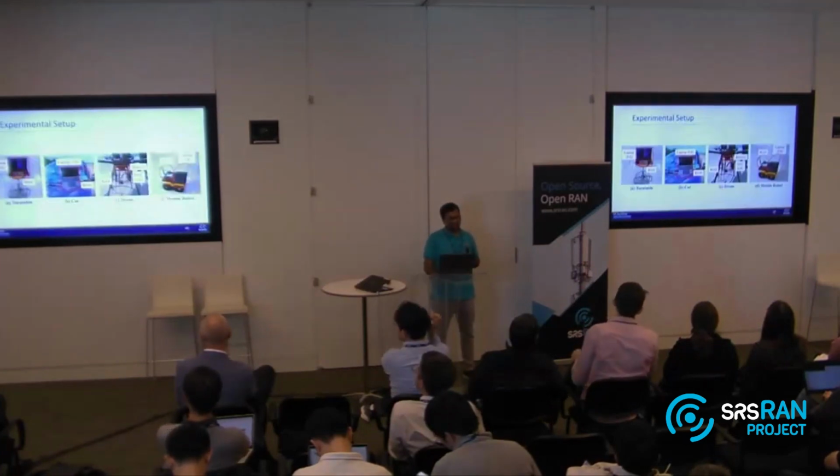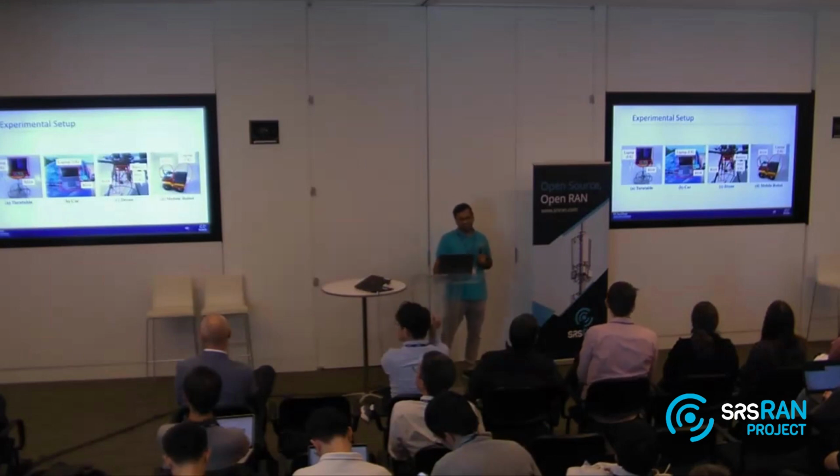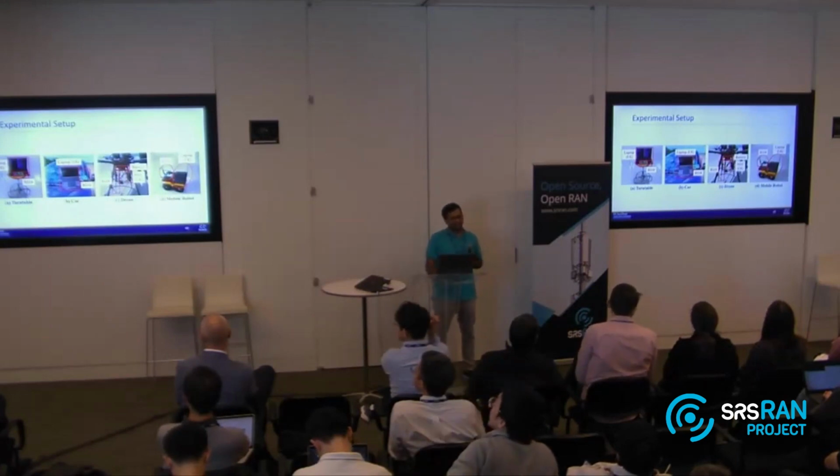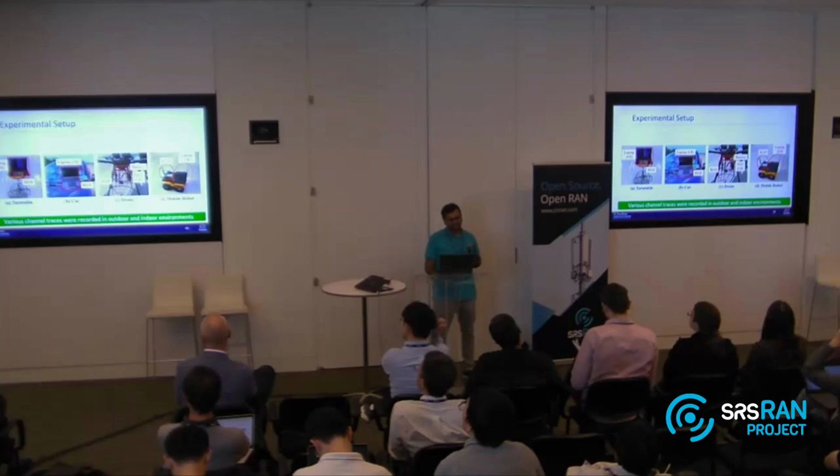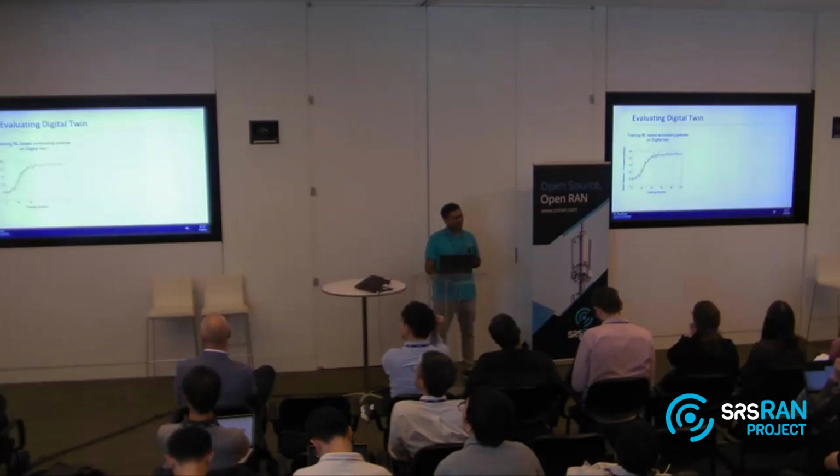So we did 4 types of data collection. We have a turntable where we placed a B210. We did car-based B210 experiments, drone-based, and mobile robot-based. We collected lots of channel measurements, and all of these were recorded, then used in the digital twin to train policies. And here's how our training curve looks. It looks pretty good actually.